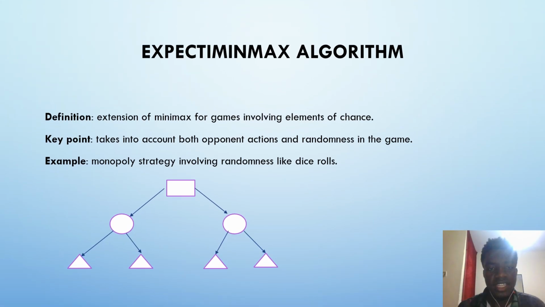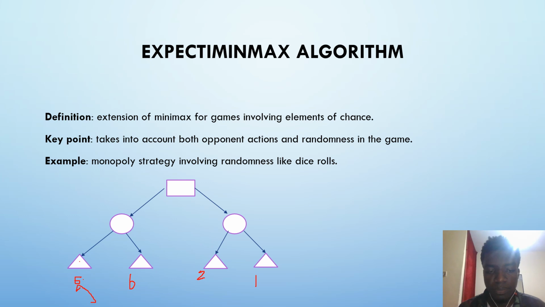Next slide, we have the expectiminimax algorithm, which is just like the previous slide, but what it does, mainly in the terminal solution, is take the average of the numbers. Assume you have a 5 here, a 6 here, a 2 here, and a 1 here. What it does is take the average of these.